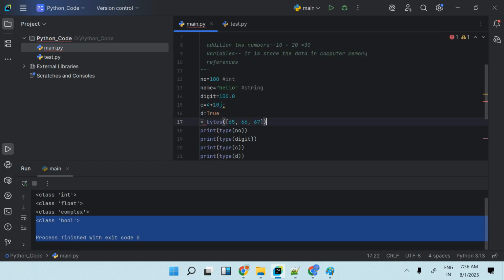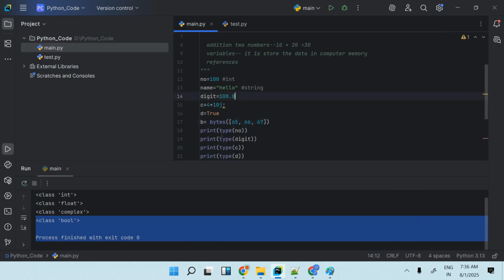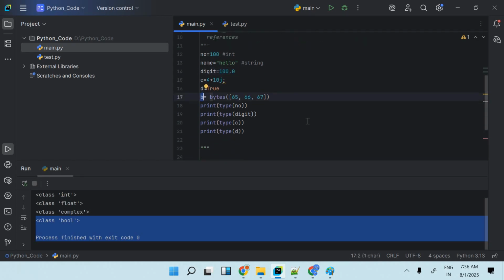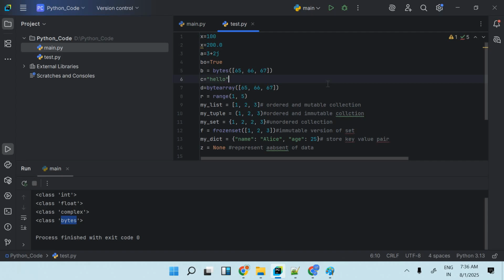So here I am writing B equal to byte 65, 66, 67. Then this B will store three different values, which are 65, 66 and 67. And if you want to display the type of B, it will give me bytes only, right?